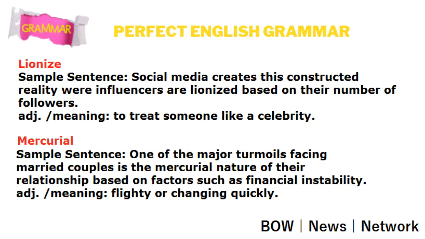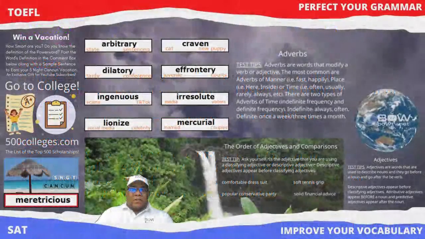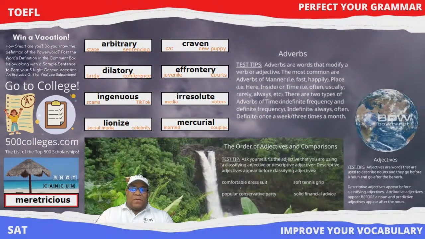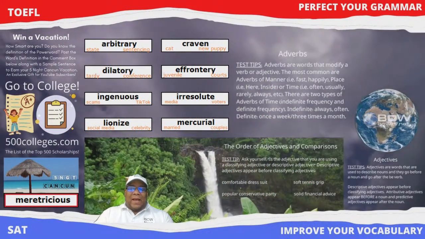We can actually see here that one of the major turmoils facing married couples is the mercurial nature of the relationship based on factors such as financial instability. Mercurial: adjective meaning flighty or changing quickly. So that is taking a look at mercurial. We jumped a little bit, but we're going to come back to irresolute.